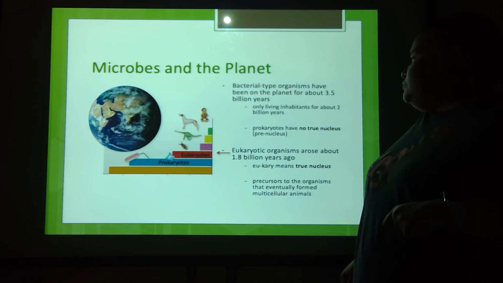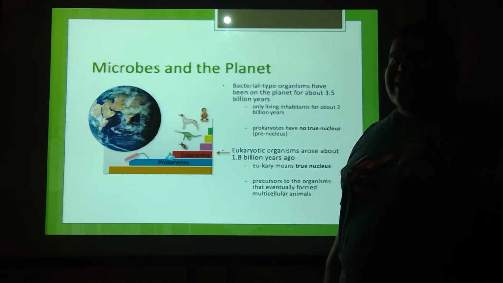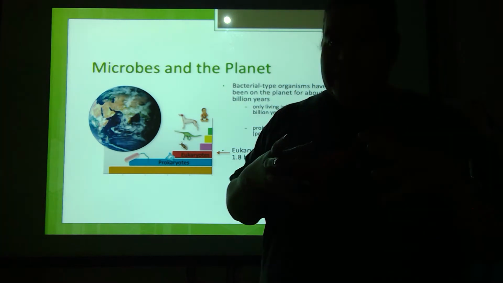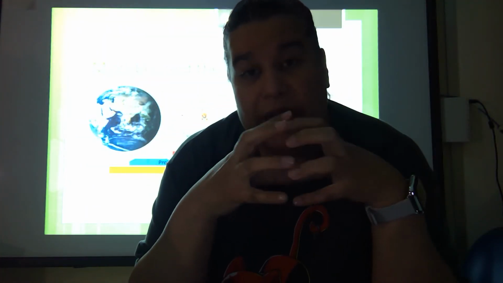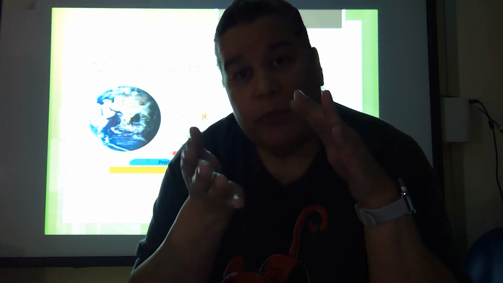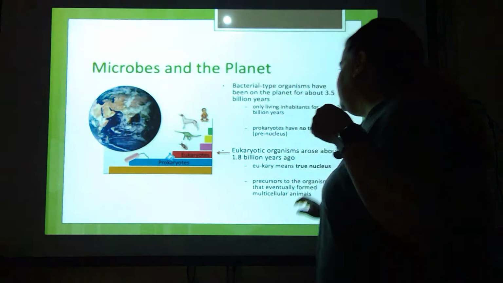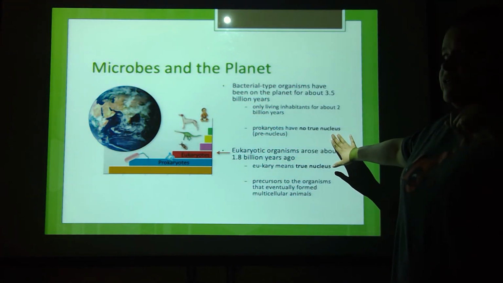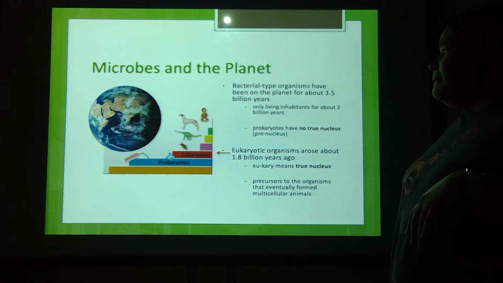Most of them were what we call prokaryotes. Karyo means nut, or in this case, nucleus, which is an organelle that holds the genetic material inside of a cell. Pro means before. So prokaryotic means before the nucleus existed. These are very, very simple cells. They have no true nucleus, so it's kind of a pre-nucleus, before the nucleus, like I said.